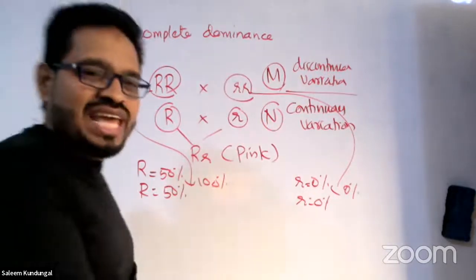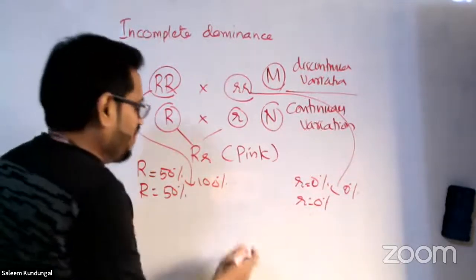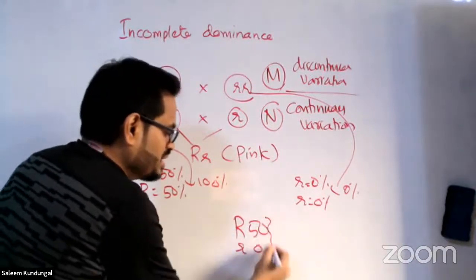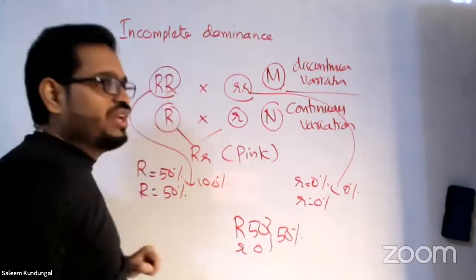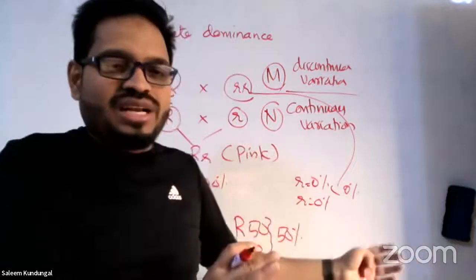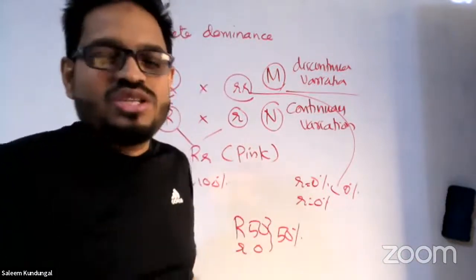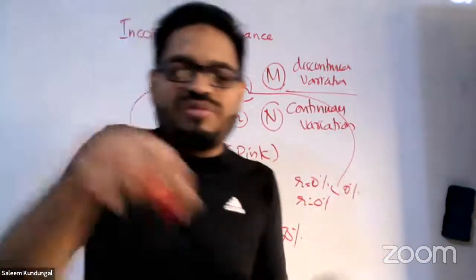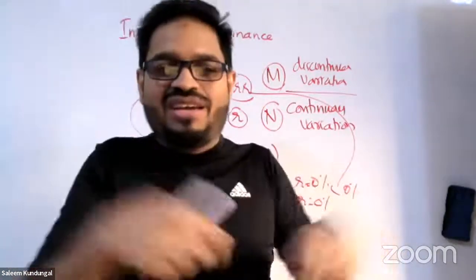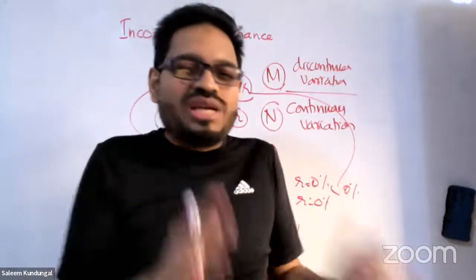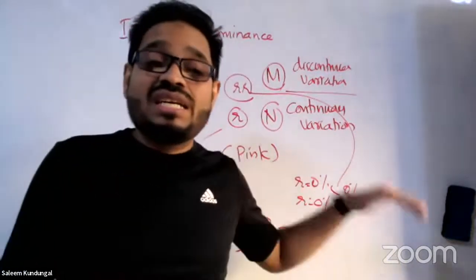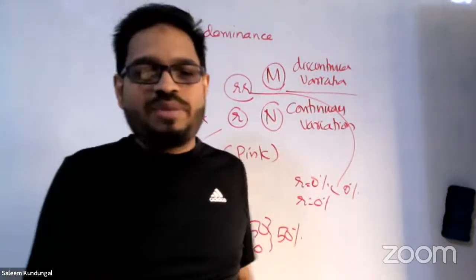Now, what is the next point? When capital R, which is 50%, and small r, which is 0%, mix, we got a total expression of 50. And that 50 could give little red color, half of the part red color, the remaining half was not given. So when in a white paper, you put some red colored ink and white colored ink and mix it, what will you get? You'll get a light pink color, isn't it? So the flower became pink in color. So that's the genetic description behind why this happens.